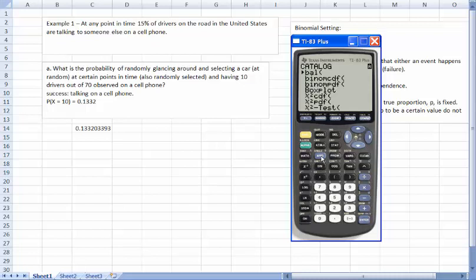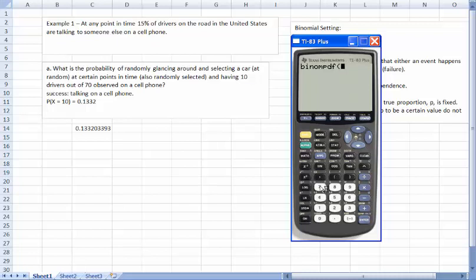So I'm going to click here, and immediately I'll get to the B's. What I want is binomPDF. And I'll click down here, select that, hit enter. And now what is it that I need to enter to make the probability come out here? It's similar to Excel, but in a different order.